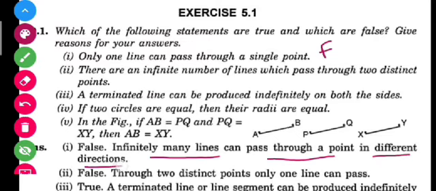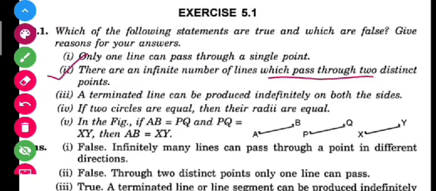There are an infinite number of lines which can pass through two distinct points. Just remember students what I told you. I told you that if you have 2 points, how many lines can pass through them? There is only one unique line that can pass through them. So it is also false. And this is the axiom, the postulate that is given to you, that only one line can pass through two distinct points. So this is also a false statement. Now let us see the third.